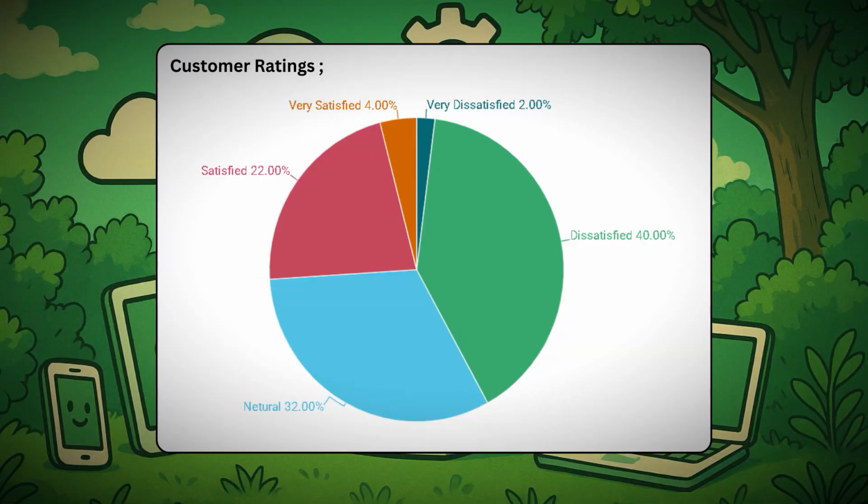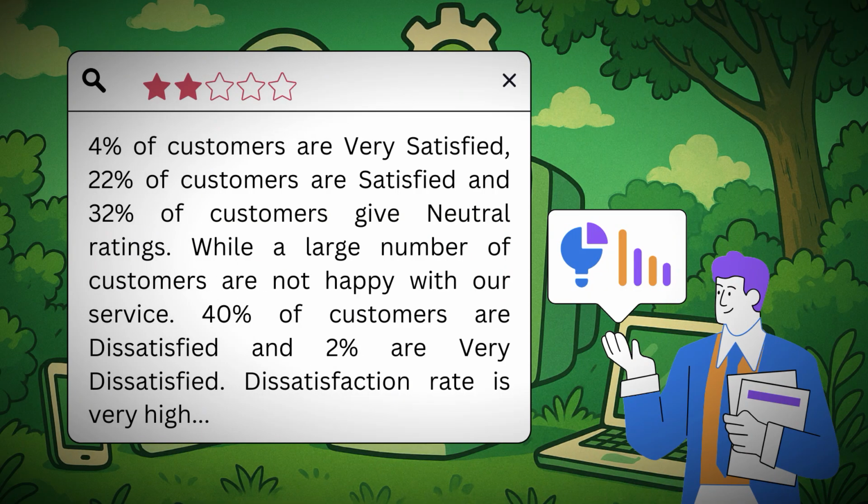The next pie chart represents the customer rating, which are categorized as satisfied, very satisfied, neutral, dissatisfied, and very dissatisfied. You can clearly see that 14% of the customers are dissatisfied and 2% are very dissatisfied. That means dissatisfaction rate is very high.